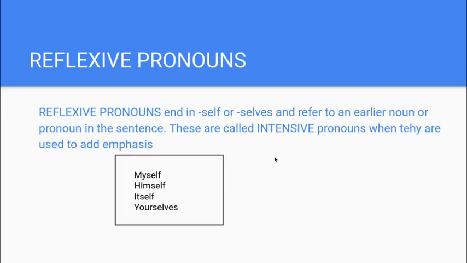And then finally, the last one today is reflexive pronouns. Those are the ones that end with like self or selves. Sometimes those are used to refer to something earlier in the sentence. Sometimes it's used to add emphasis. So if someone's telling me they cheated on their boyfriend and I go, oh, I myself would never do that, in that case, I'm using that myself pronoun for emphasis. So just be able to identify those today, know the difference between a noun and a pronoun and the different types of nouns, know what the pronoun's referring to. Know that that's the antecedent.